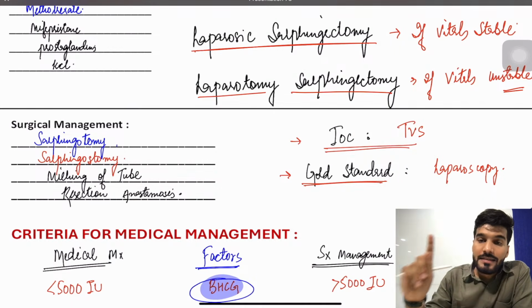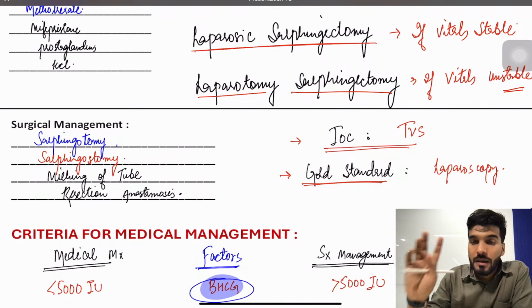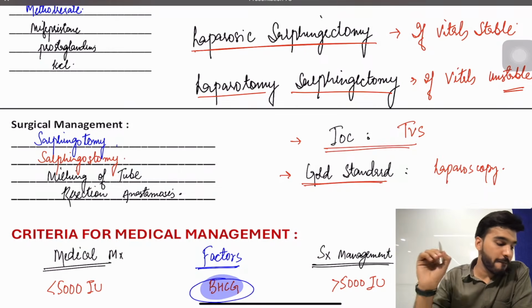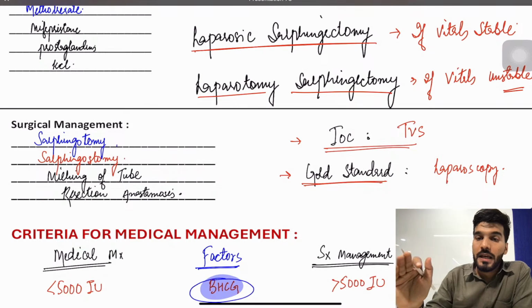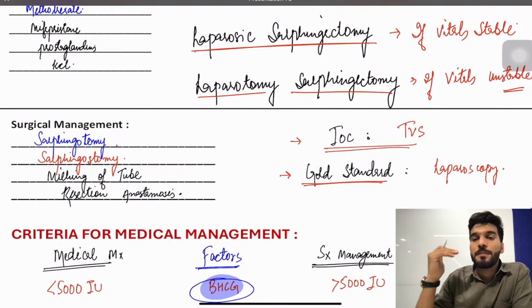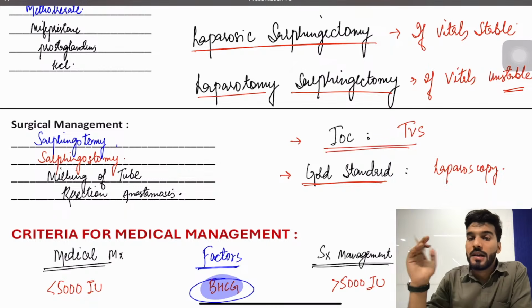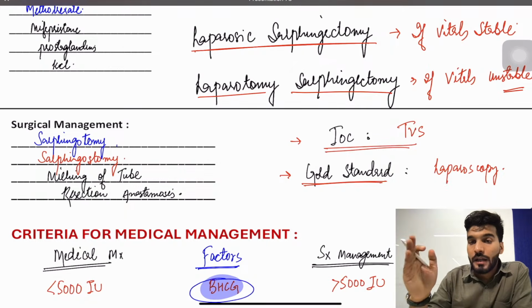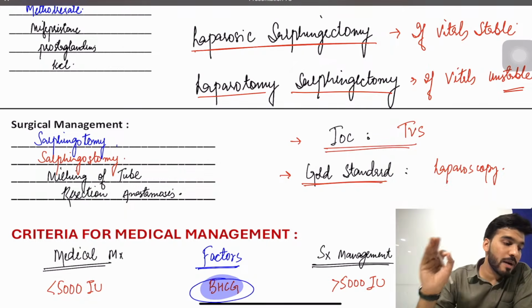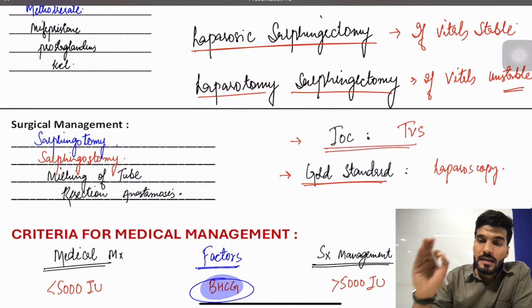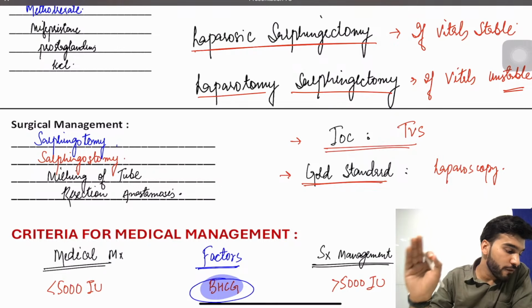So if the beta hCG is increased and it's doubling in 48 hours, it's going to be intrauterine pregnancy. If beta hCG is doubling in 5 to 7 days, or it's just 30% double after 48 hours, it's going to be the ectopic pregnancy. And if there is a fall in the beta hCG levels by 50%, this is a classical case of abortion.